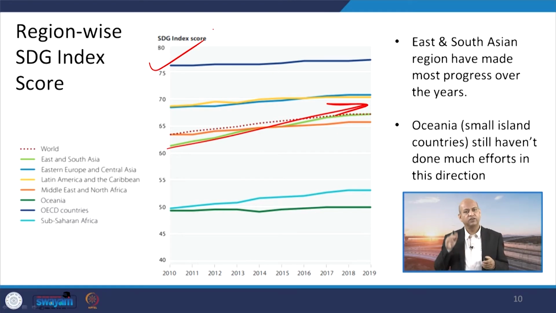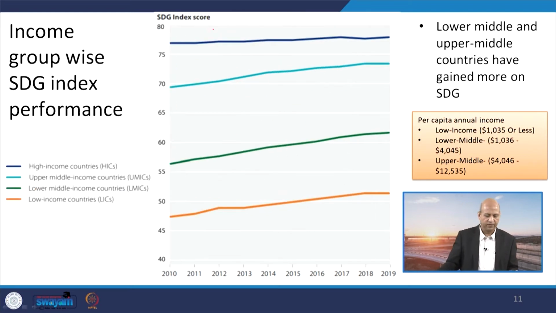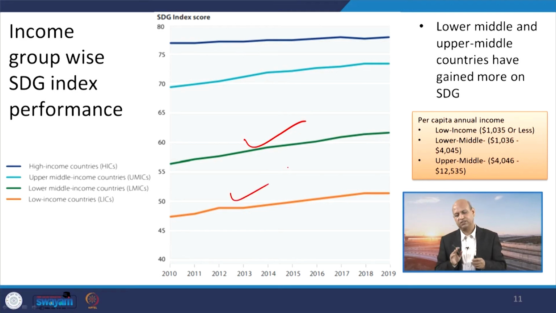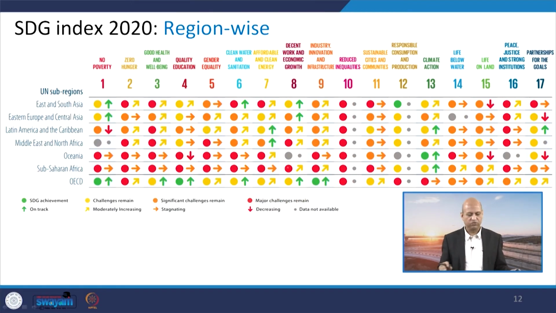So, that means it has a good future, we will be scoring good in the near future. When we talk about income group wise SDG index performance, we can see that high income countries have a very good index score, but again you can see the lower middle income countries like this, and the low income countries have a good slope, meaning they are rising or increasing their performance in a very good way.